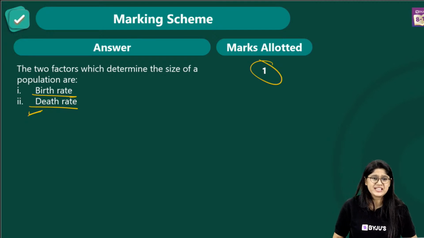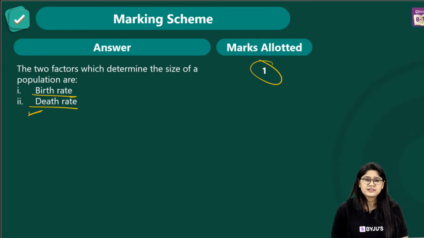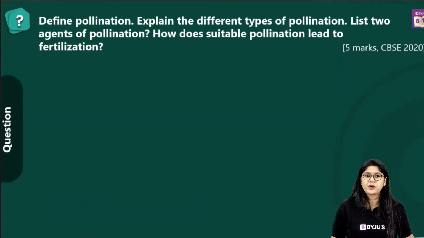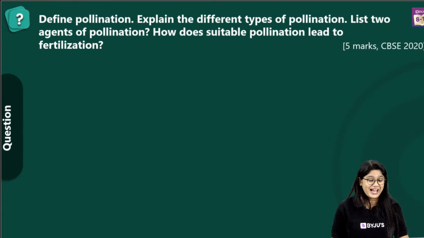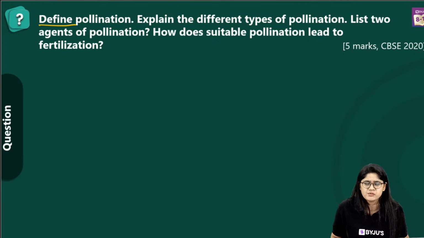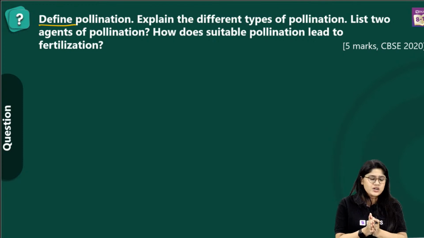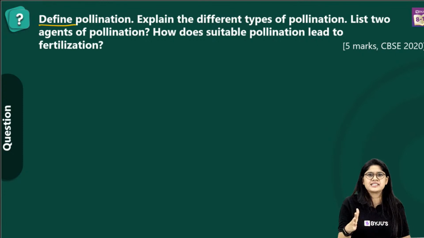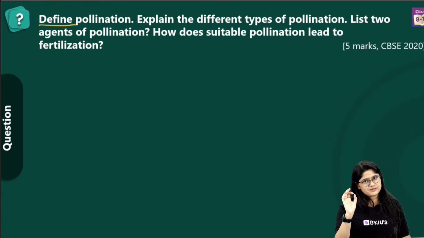Let's quickly move to the next question. I want all of us to have full concentration over here in our class. The next question we have is: define pollination. And I want the chat to go really very crazy. Can you tell me what is pollination? Come on, come on, come on. What is pollination? It's really very easy, right? I'm not going to tell you, but it's really very easy.